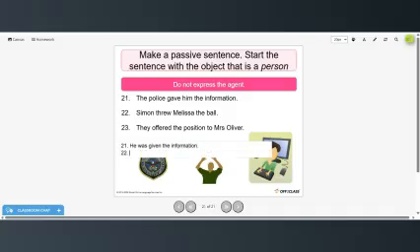Simon threw Melissa the ball. So we would say Melissa was thrown the ball. And they offered the position to Mrs. Oliver. Mrs. Oliver was offered the position.